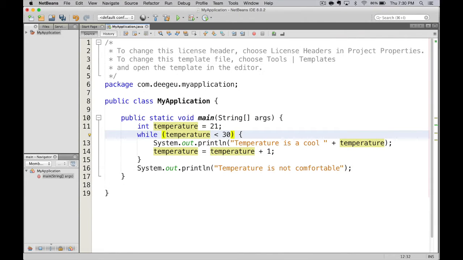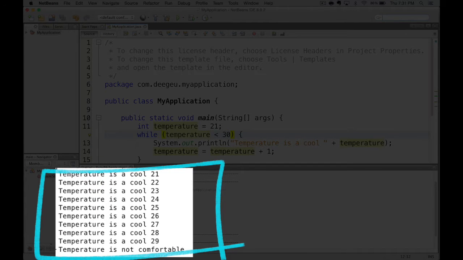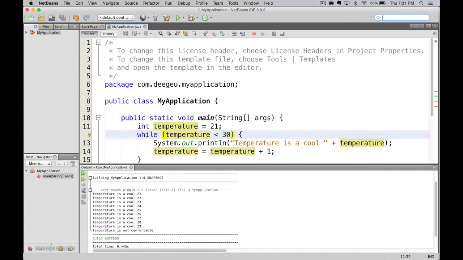So what I've done here is created a little program that reports the temperatures of cool, whatever the temperature is, and then adds 1 to the temperature. If the temperature becomes too hot, it prints out temperature is not comfortable and stops. So we started at 21 Celsius, and while it's less than 30 Celsius, we add 1 degree. Let's see what happens. And as you can see, it prints out every temperature. Temperature is a cool 21, temperature is a cool 22, all the way up to temperature is a cool 29. When it hits 30, it says temperature is not comfortable and stops the while loop.